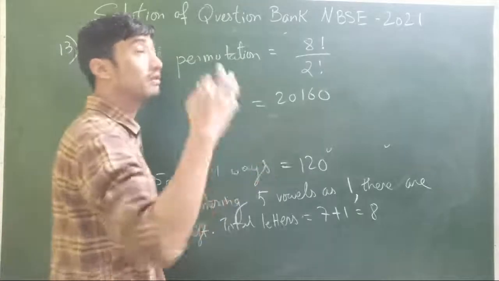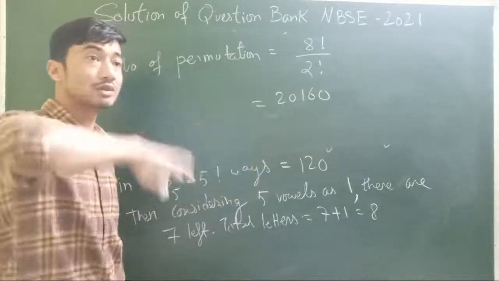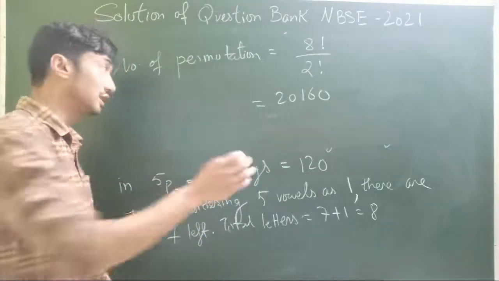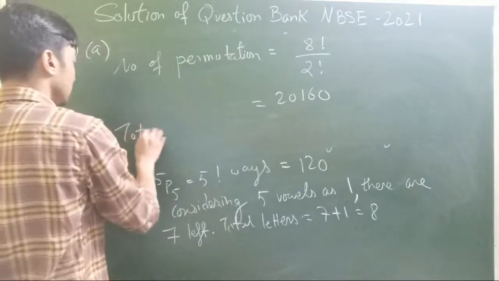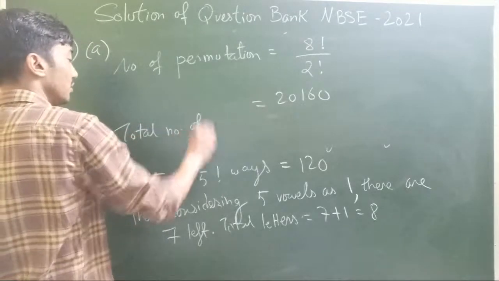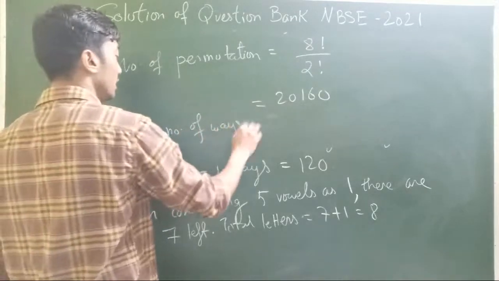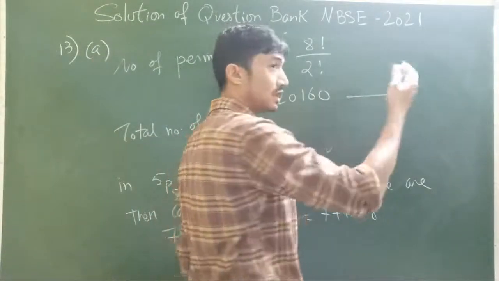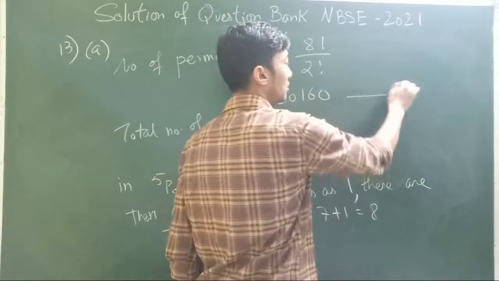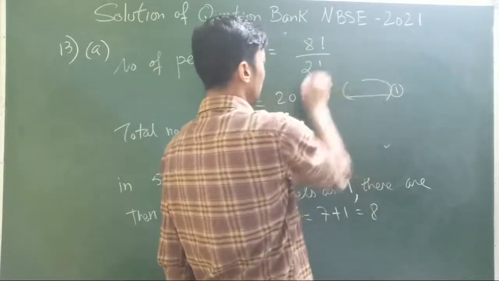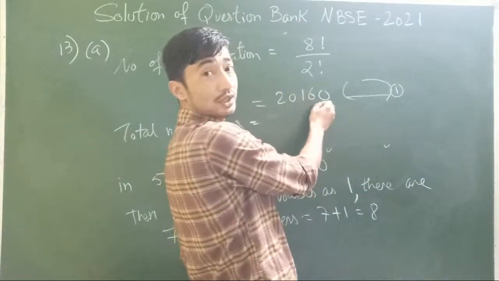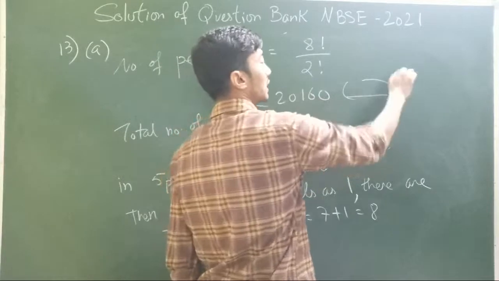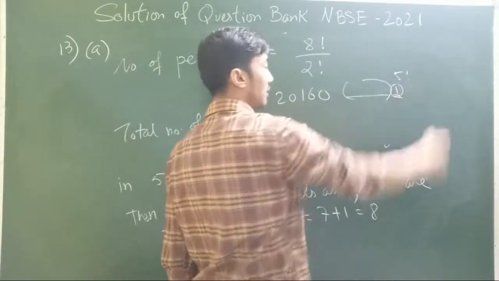But remember, even those 5 vowels can be arranged among themselves in 5P5 ways, isn't it? So, the total number of ways. I hope you've got my point. These permutations, one group of 7 letters plus the 5 vowels together, is 20160 ways. The 5 vowels among themselves can again be arranged in 5P5 ways, 5 factorial, 120 ways.